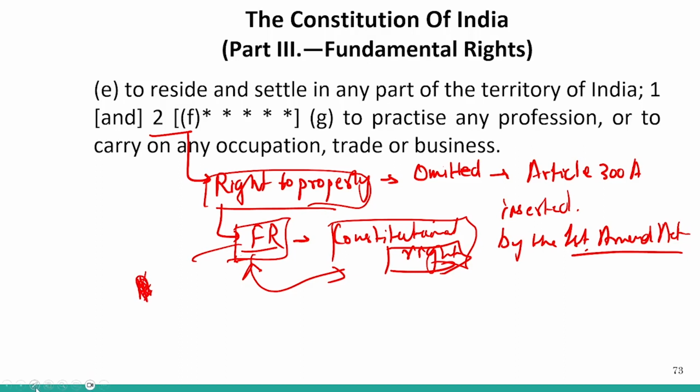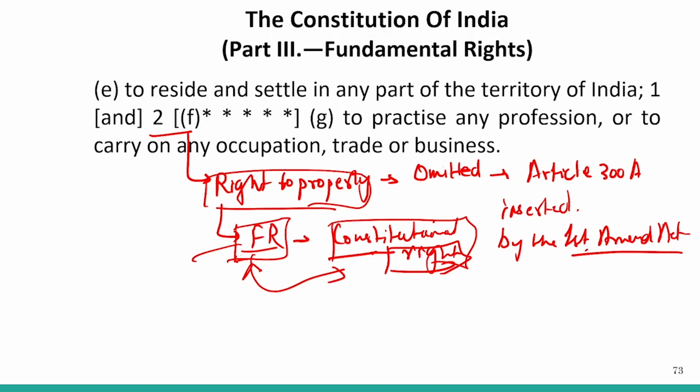So it was a dire need to make it a constitutional right instead of keeping it under the fundamental rights. It is not that a constitutional right doesn't have those powers, but obviously fundamental rights were considered much more supreme than constitutional rights.